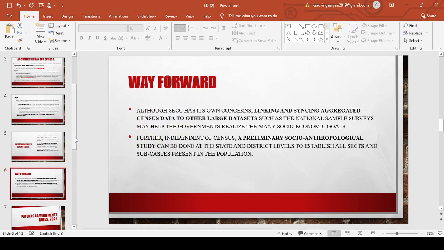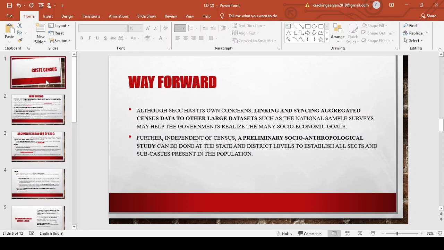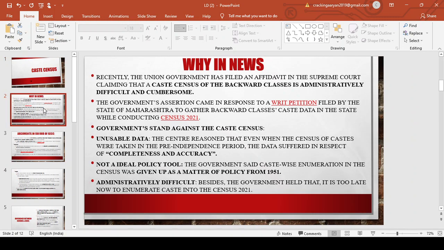Now, what should be the way forward? The government can go for a parliamentary study, which can be done at the state and district level, to establish all the sects and sub-castes present in the population, or various other techniques can be used, with the help of NGOs or other surveys, for the caste of the population present in the country. But going for an SECC is not feasible at this point of time, as held by the central government. So this is all about the caste census. It is a very important and burning topic from the last 6 months to 1 year.